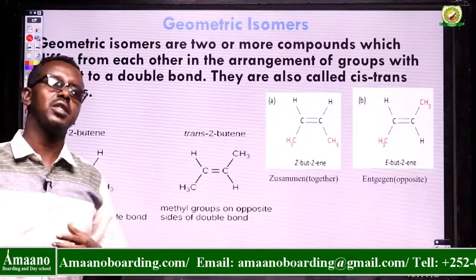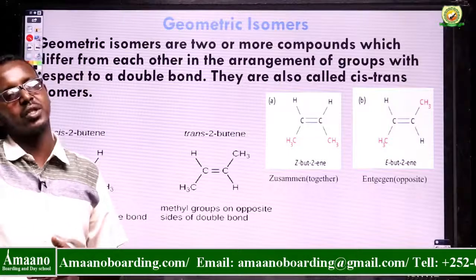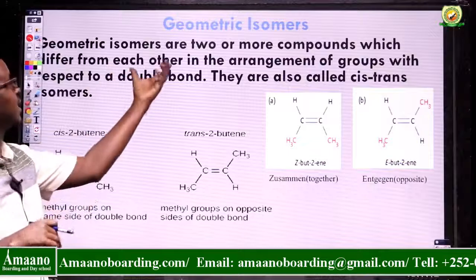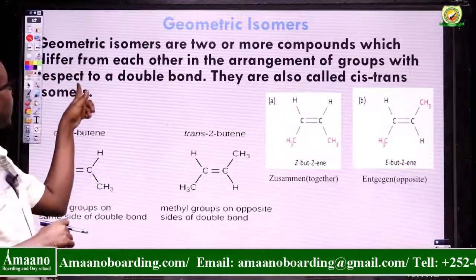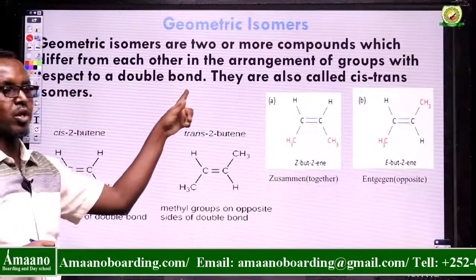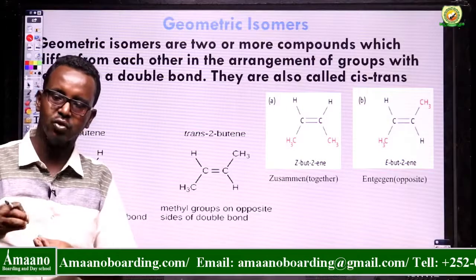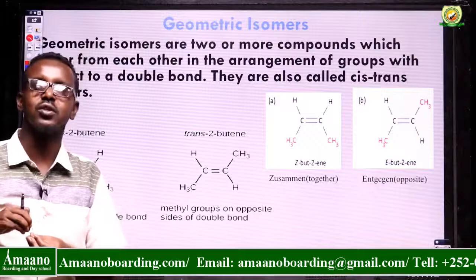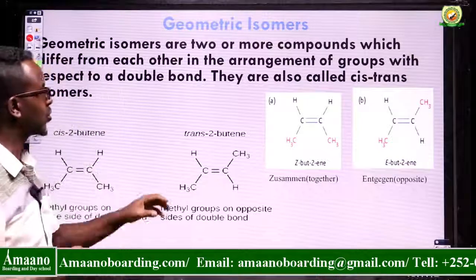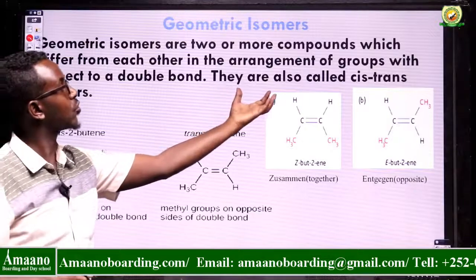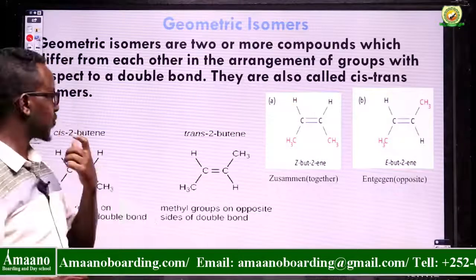We know the differences between chain isomers and positional isomers. So consider these differences in the arrangement of groups with respect to the double bond. If it is E/Z isomers or geometrical isomers, they should contain a double bond, or the molecule should be unsaturated. They are also called cis-trans isomers.